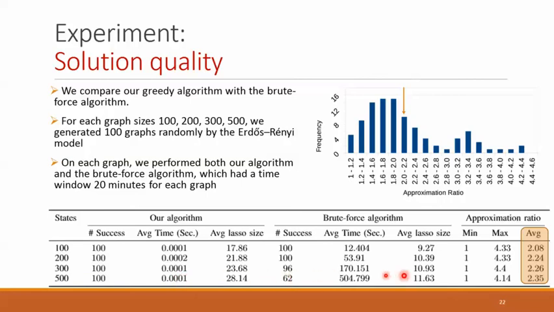Based on the last column, the length of a lasso generated by our algorithm is on average between 2 to 2.4 times the optimal shortest lasso. We also show in this chart the distribution of the sizes of the lassos produced by our algorithm for the 100 graphs of size 100.